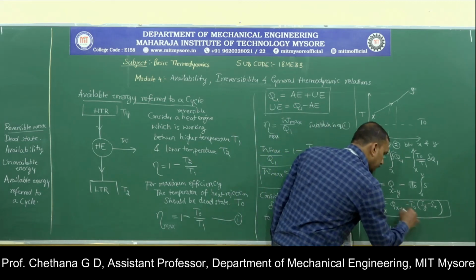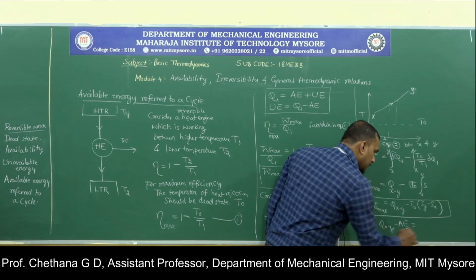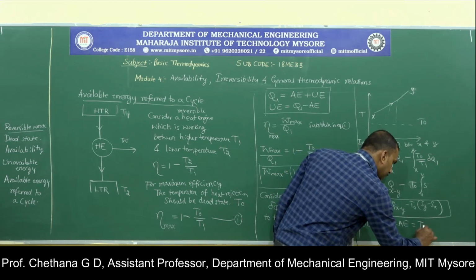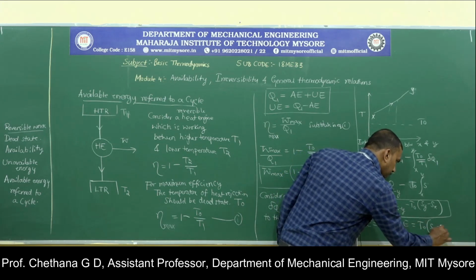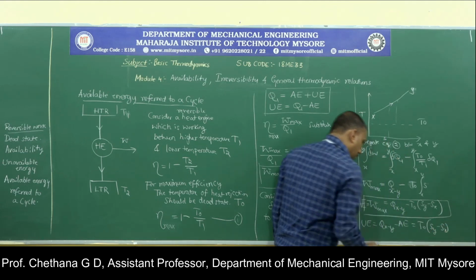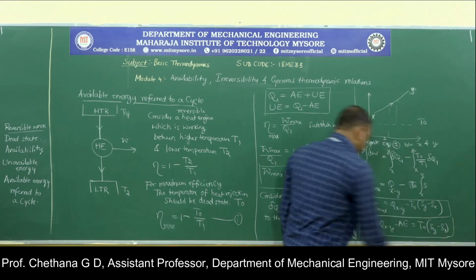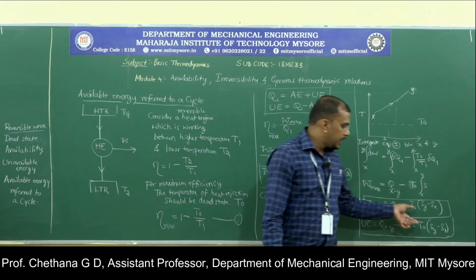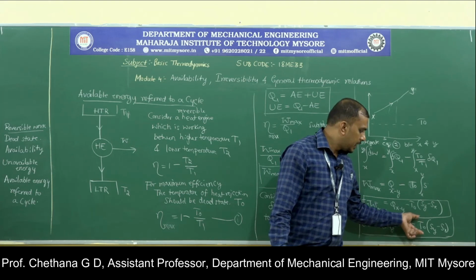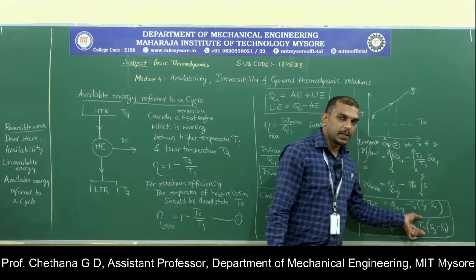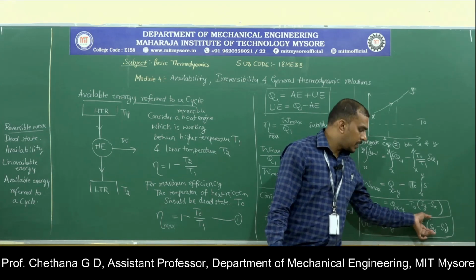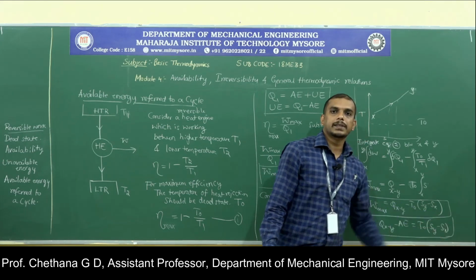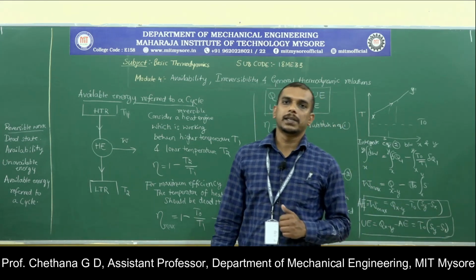Therefore this cancels out, and minus of minus gives T naught into Sy minus Sx. So what did we get here? The unavailable energy for a given heat input will be the product of the lowest temperature, that is the temperature of the surroundings, multiplied by the change in entropy during the heat addition process.